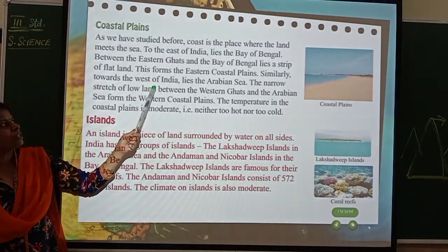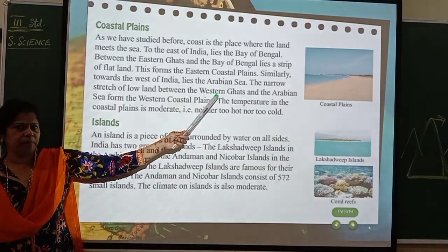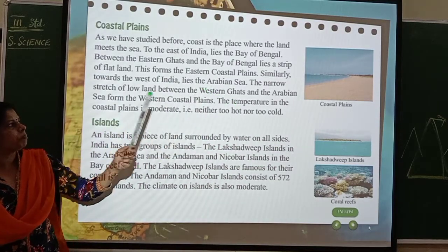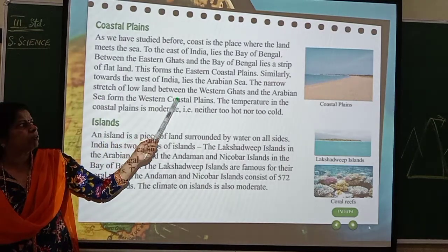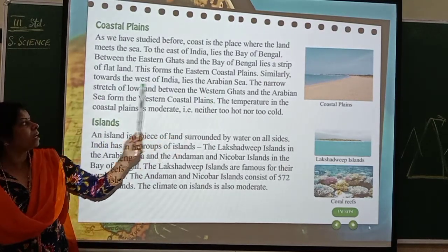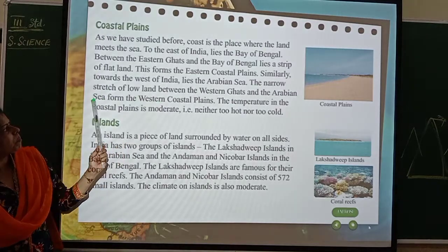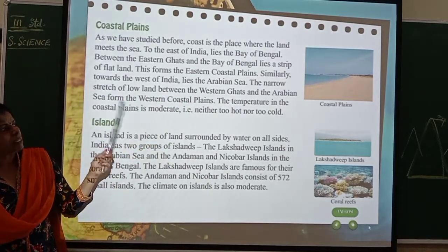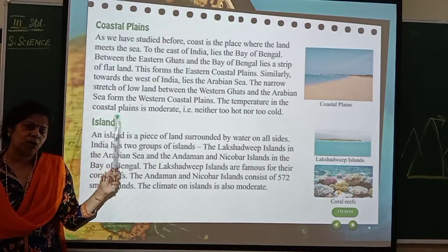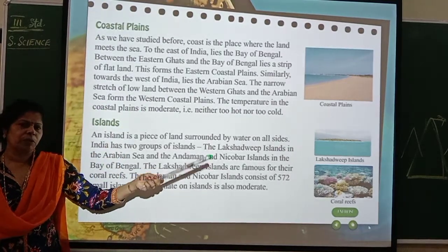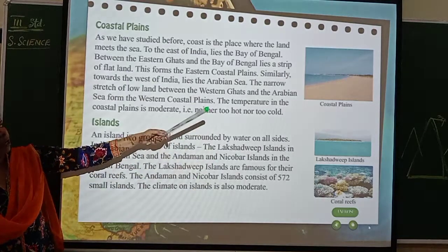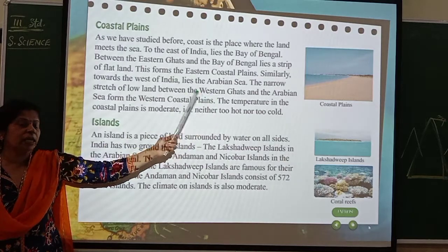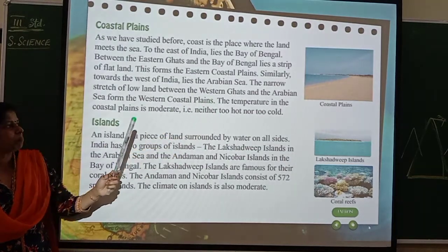Similarly, towards the west of India lies the Arabian Sea. The right side is the Bay of Bengal, the left side is the Arabian Sea. The narrow stretch of lowland between the Western Ghats and the Arabian Sea forms the western coastal plains. So in between the Western Ghats and the Arabian Sea are the western coastal plains, and in the east, between the Eastern Ghats and the Bay of Bengal, you can see the eastern coastal plains.